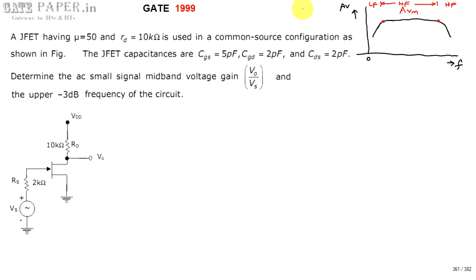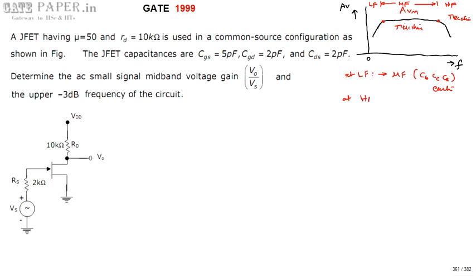At mid frequency range the circuit becomes resistive, whereas at low frequency and high frequency the circuit becomes reactive. At low frequencies the coupling capacitors, that is microfarad capacitors CB, CC, CE, exist.